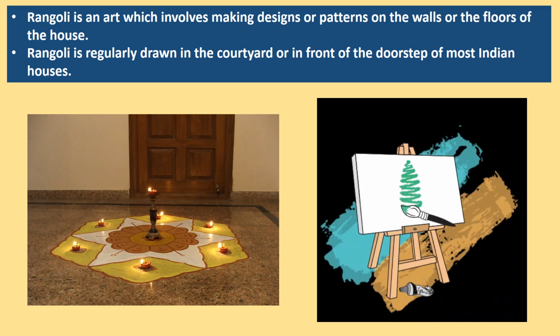Rangoli is also drawn in the courtyard or in front of the doorstep of most Indian houses. In the olden days, when there were no tiles, women used to clean the ground or courtyard and draw Rangoli every day.